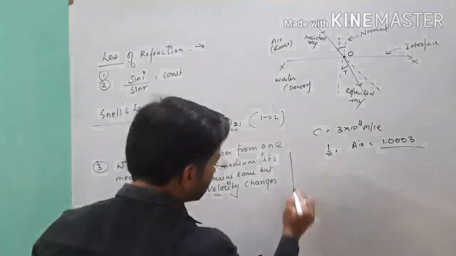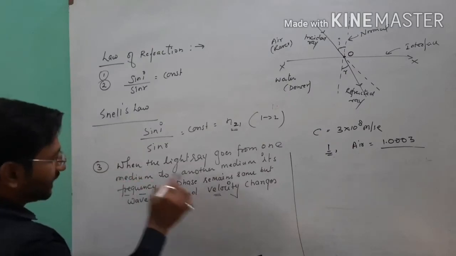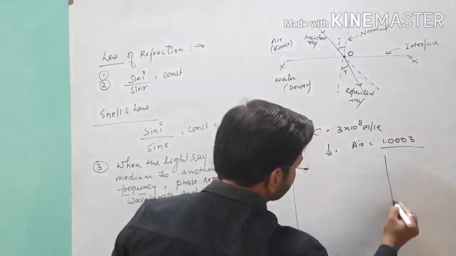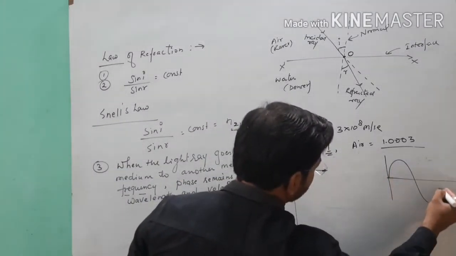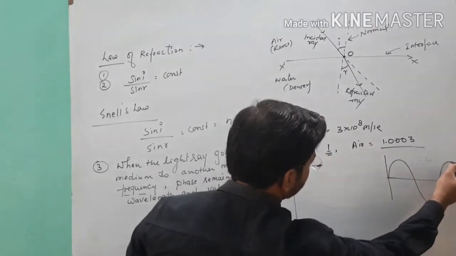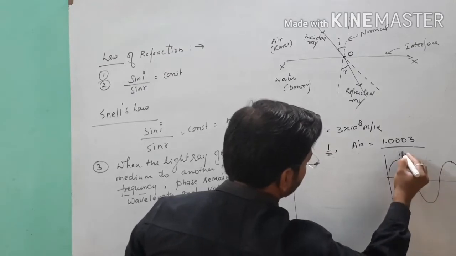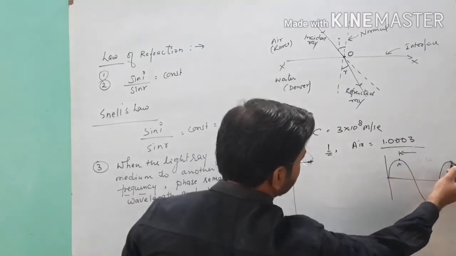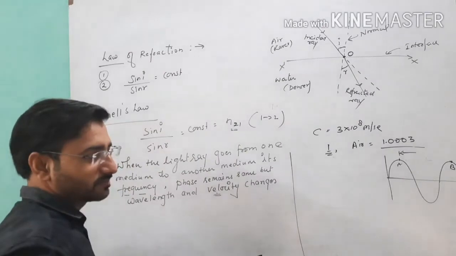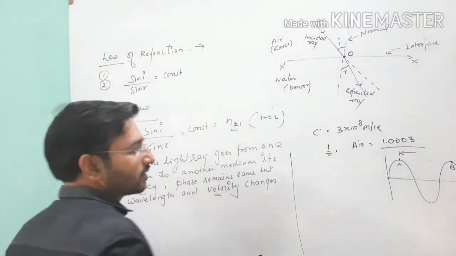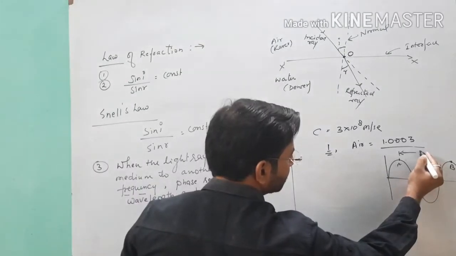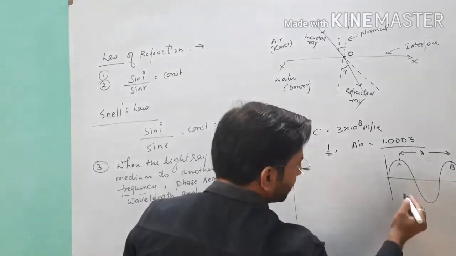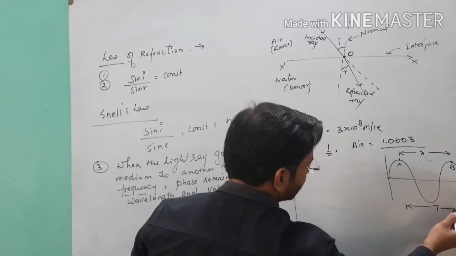So if we think about the relation between refractive index, velocity and wavelength, for that we can use a ray in terms of a transverse wave. In terms of a transverse wave, we see here two points A and B. If we are talking about one complete revolution, then the distance between two crests or two troughs is called lambda, and the time taken for this distance is called capital T, the time period.